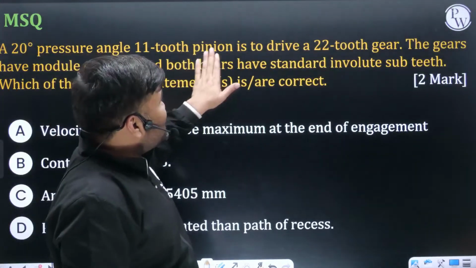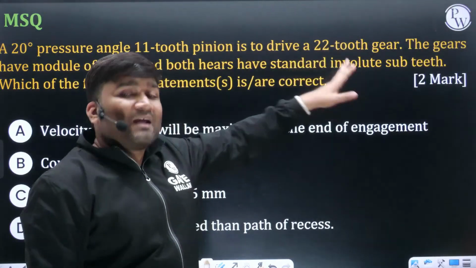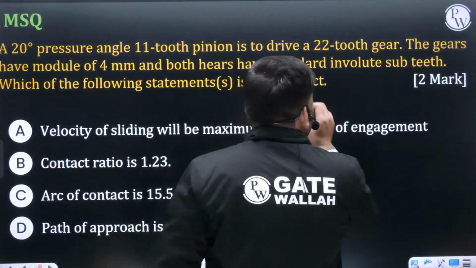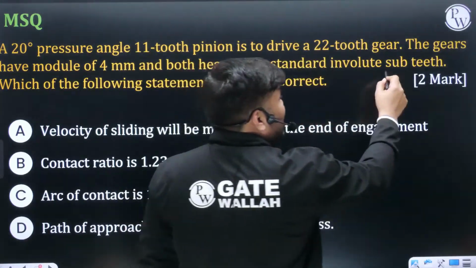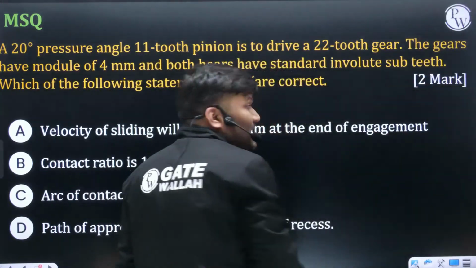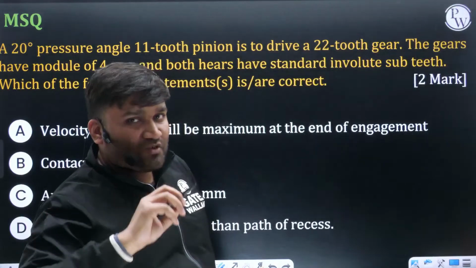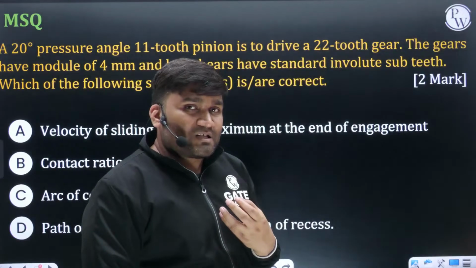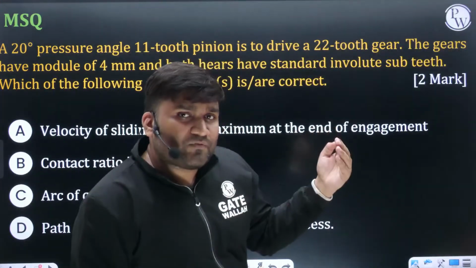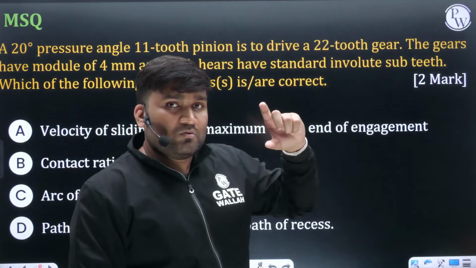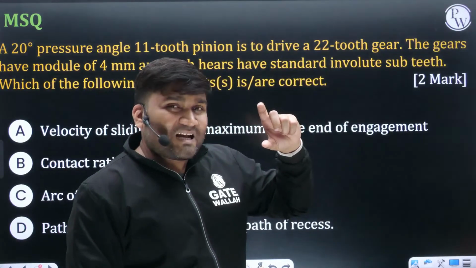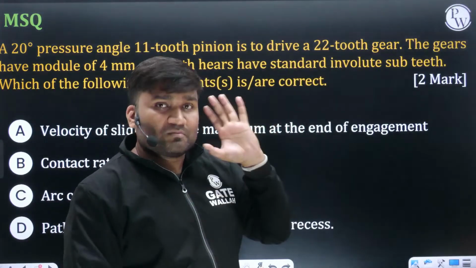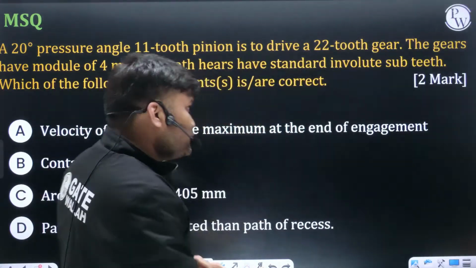Both gears have standard involute stub teeth. What is the meaning of standard involute stub teeth? Whenever they say stubbing, they must give how much stubbing they have done. If they have not written it, they have clearly said standard stubbing. With standard full-depth involute, the addendum is equal to the module. If standard stubbing is done, the fractional addendum is going to be 0.8 times. Understood? You are going to do 20% stubbing.